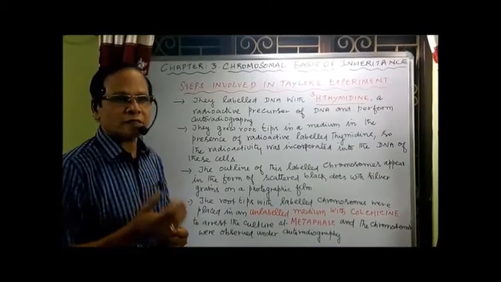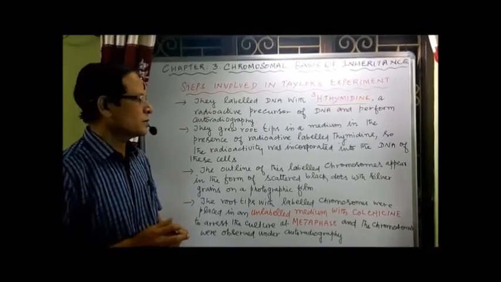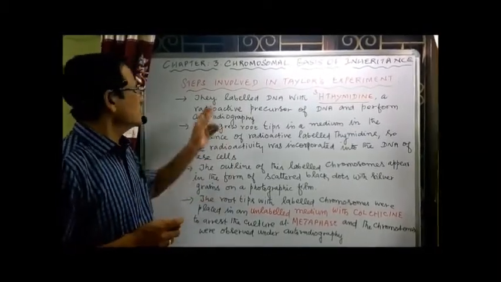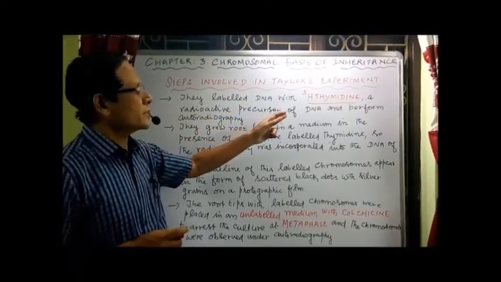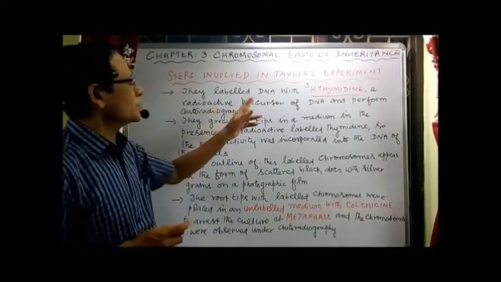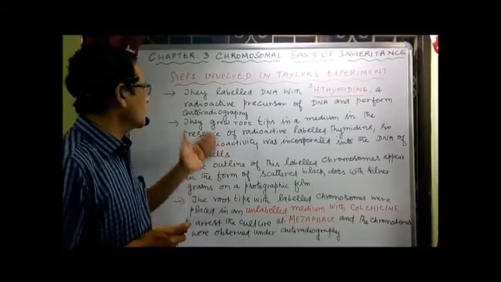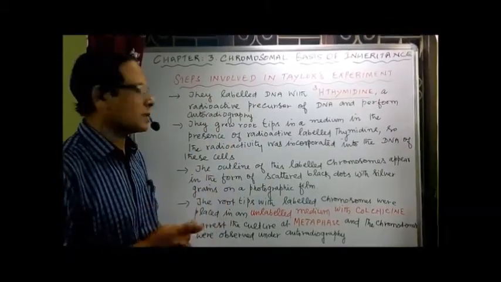Autoradiography means taking X-rays to find out the image. What is the nature of the image? So they labeled DNA with radioactive thymidine and performed autoradiography after the labeling.